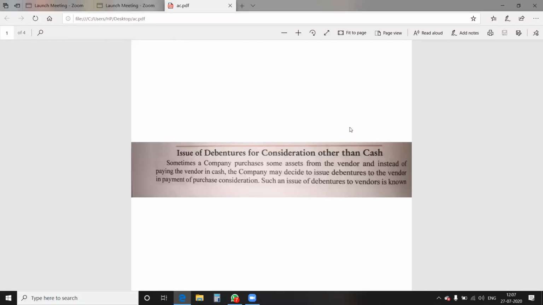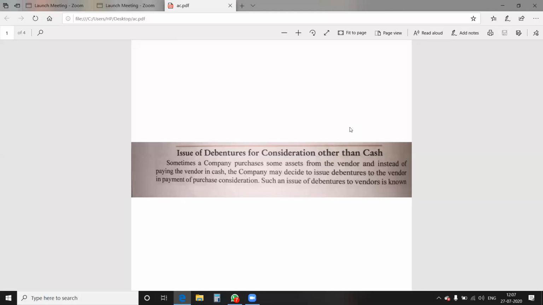Today we are going to start our next topic of chapter 7, issue of debenture, and our topic of the day is issue of debenture for consideration other than cash. In my previous lecture, you came to know that a company can issue its debenture to the public at par, at premium, at discount. Many times